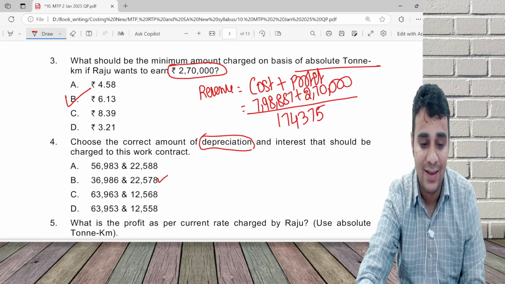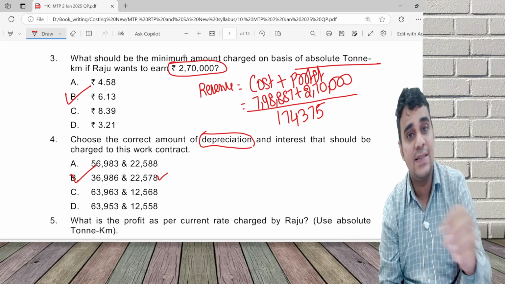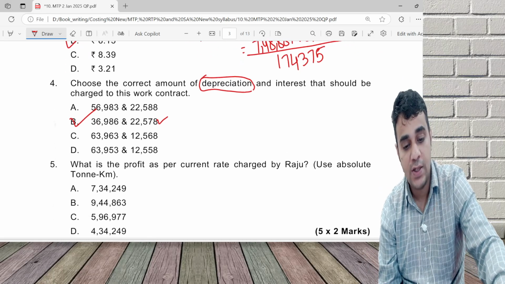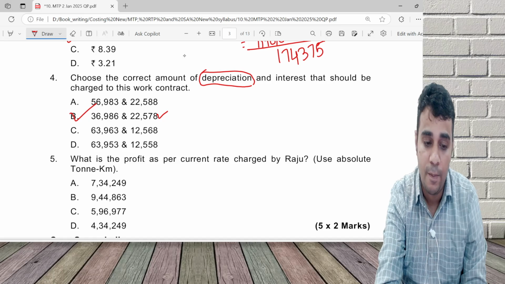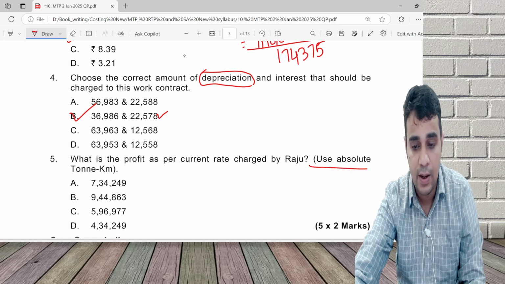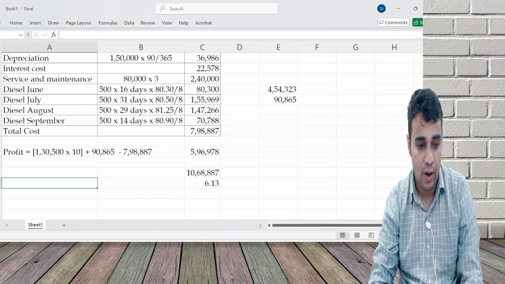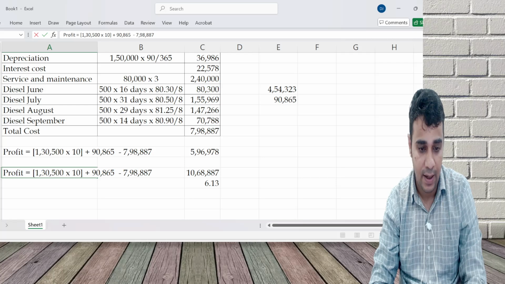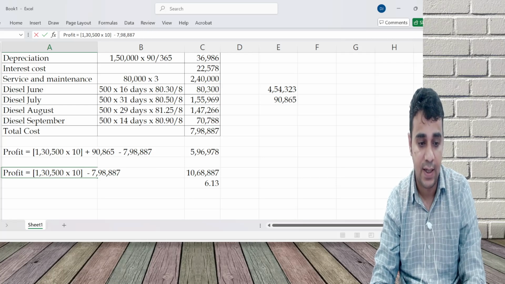Part 4 is already done. This is what we have used to answer the interest part. And what is the profit if I go by absolute ton kilometer? No minimum condition, sorry, no reimbursement of diesel and all.